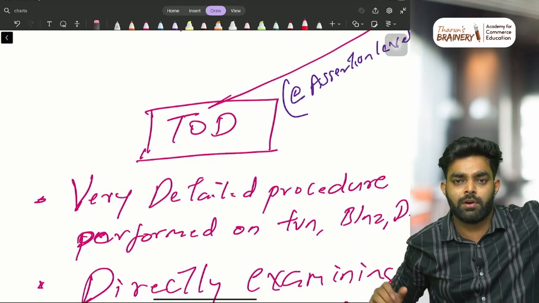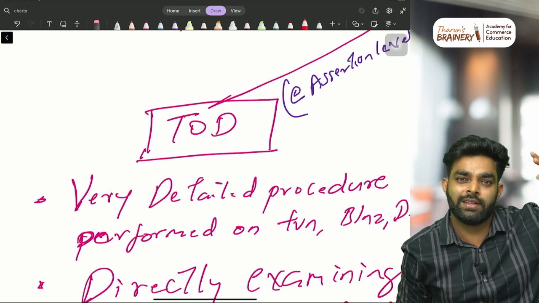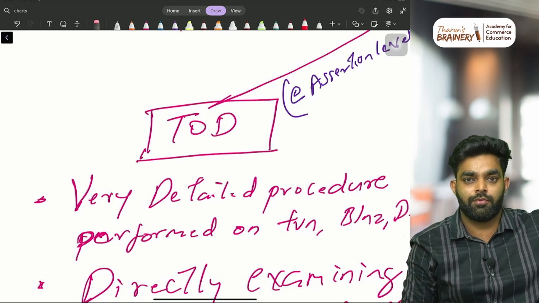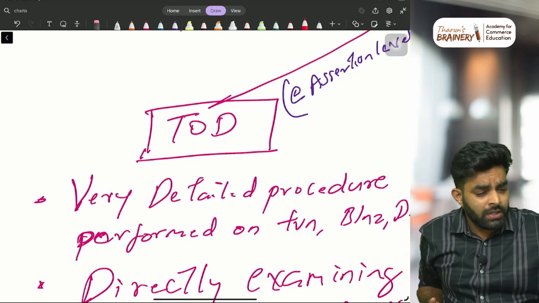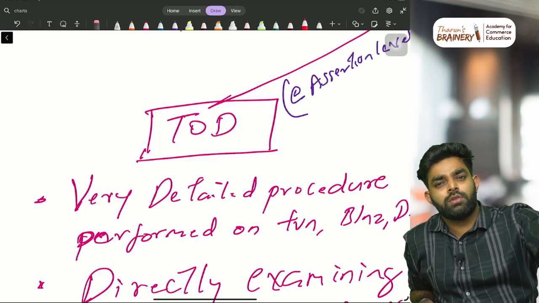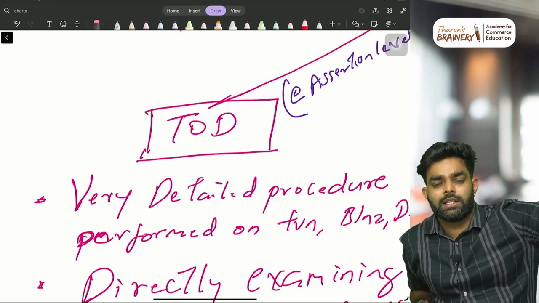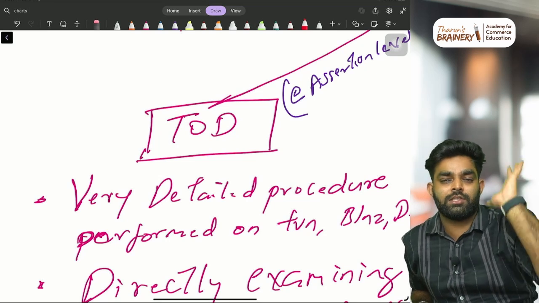For example, I told you about the purchase department case, right? Purchase department, only 3 employees are there. And sales are more, so the chance of fraud in purchase is more. So you will check the purchases deeply. You will vouch everything, you will verify everything. That detailed response to that risk is what we call test of details.